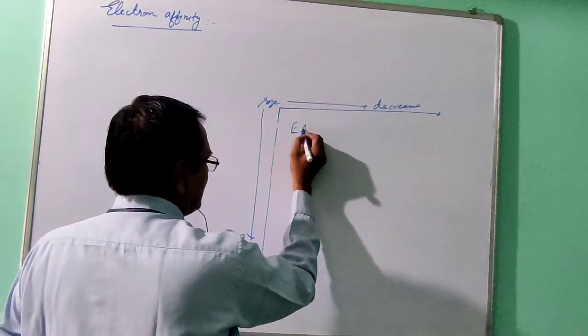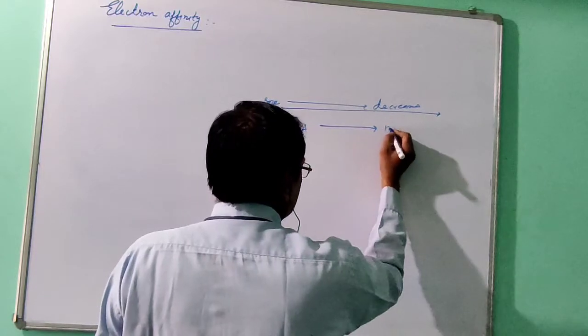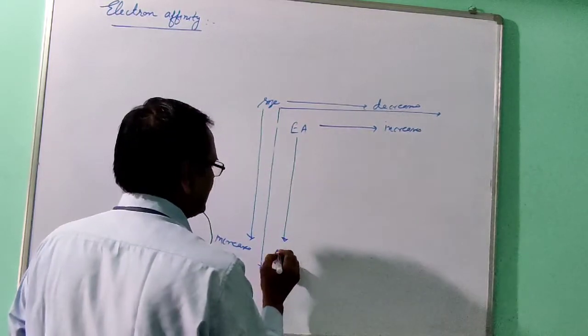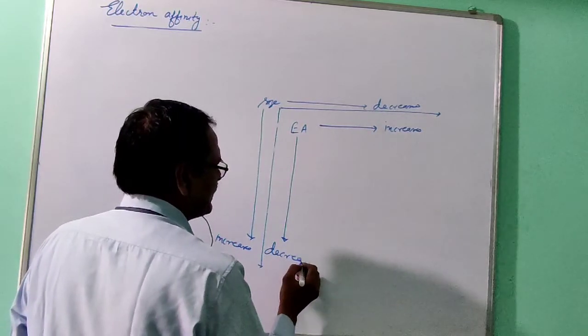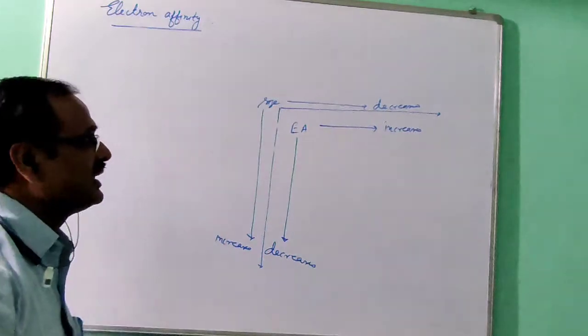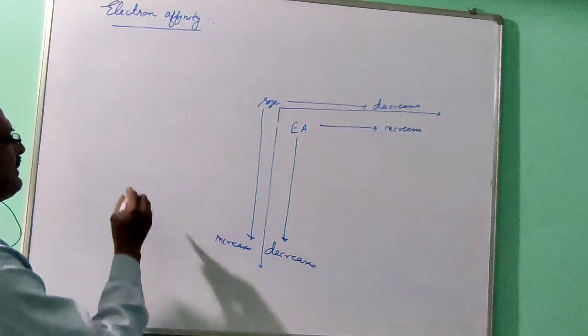Electron affinity here increases, electron affinity here decreases.